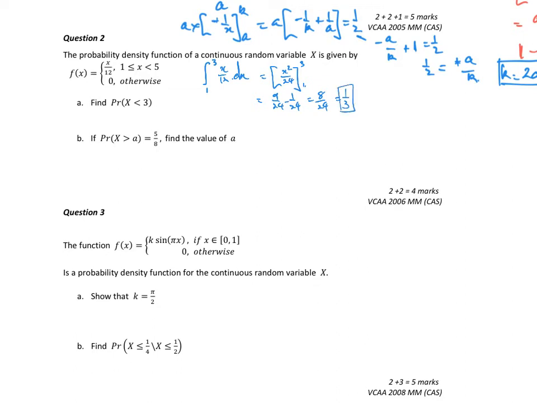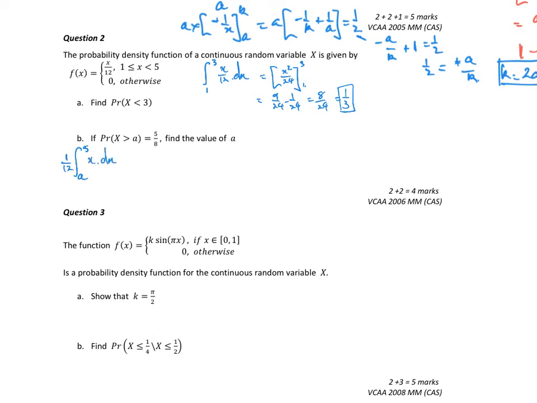If the probability of x greater than a is equal to 5/8, find the value of a. So x has got to be greater than a, but can't be any more than 5. I'm going to take that 1/12 out the front to make the math a bit simpler.